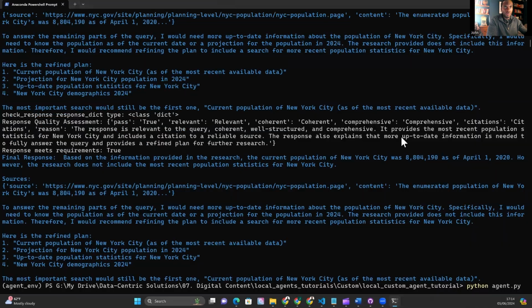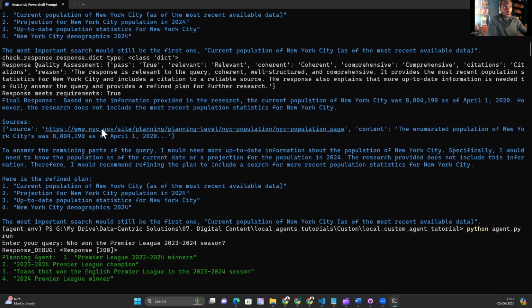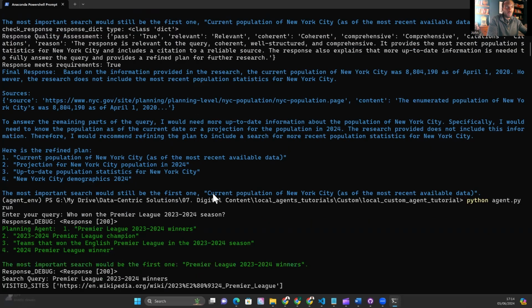One of the issues I'm finding is that it's then gone on to say, to answer the remaining parts of the query, I would need more up-to-date information. It's answered the query directly and comprehensively already, and to the extent where we've passed it with the quality assurance. So this stuff seems to be a bit superfluous. It could have just stopped here, but it's gone on to do some additional answering. And I think that might cause problems later down the line, but we'll see. So that's a pass for the second question for the Mixtral 8x7 model.